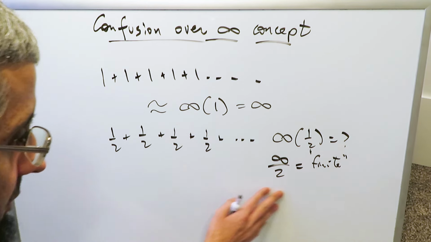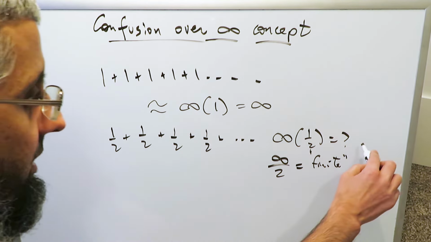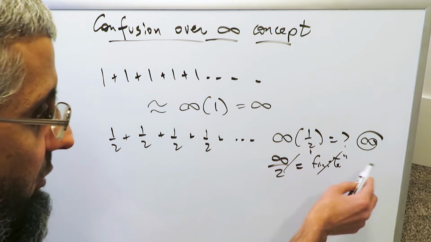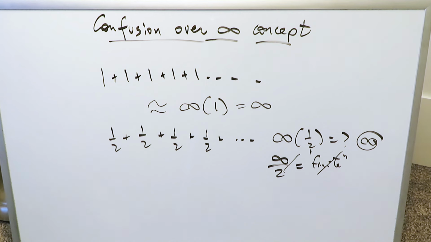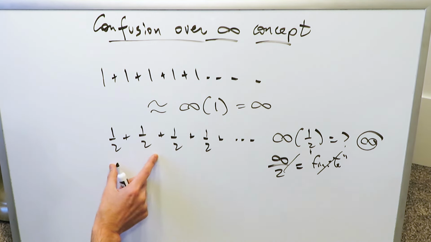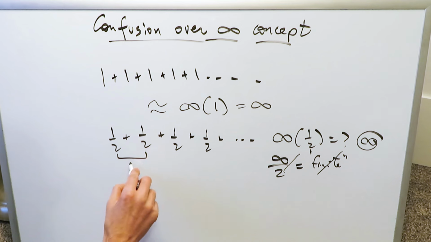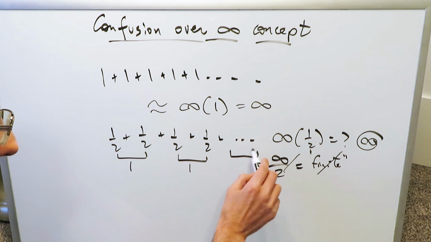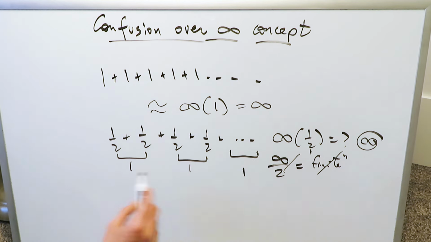The short answer to that question is that your answer here in terms of the sum would be infinity, and this would not be a finite value, it would be an infinite value, because of the following reason. You could do groupings over here. You could take these two and group them, they'll be equal to 1. You can do this and group them equal to 1. You could have another bunch of groups, but you would in essence have an infinite number of these ones pop out because you have an infinite number of halves.